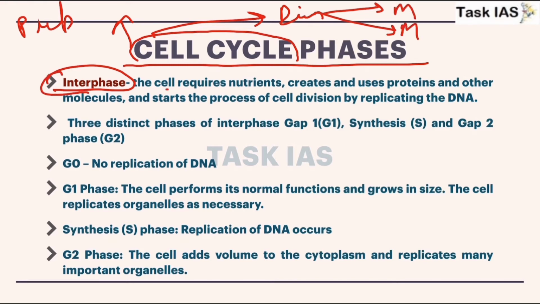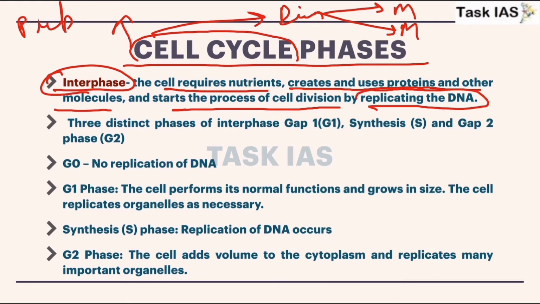Now interphase, the cell acquires nutrients, creates and uses proteins and other molecules, and starts the process of cell division by replicating the DNA. So firstly it will take nutrition, it grows, and then think about forming different daughter cells, but it will only divide after it has sufficient content, that is firstly it will replicate the DNA. The three distinct phases of interphase are gap 1, synthesis phase, and gap 2 phase.